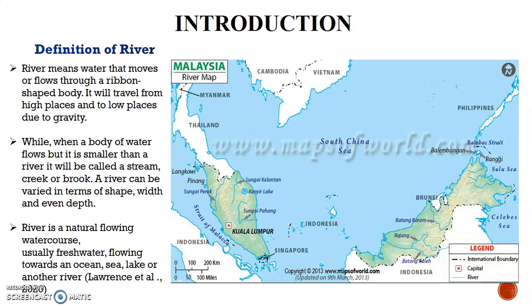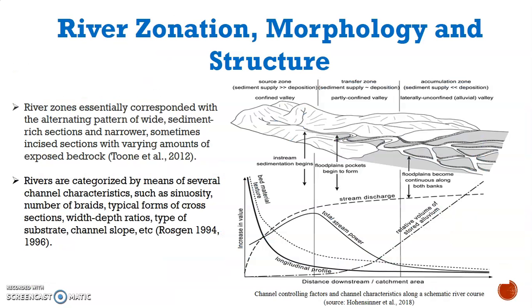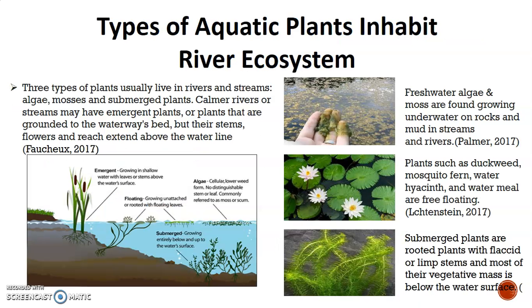This is the map for the rivers in Malaysia. The river is divided into three zones, which are source zone, transfer zone, and accumulation zone. And it can also be called upstream, middle stream, and downstream.